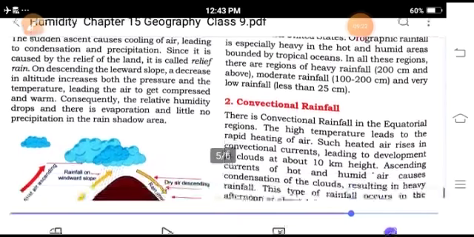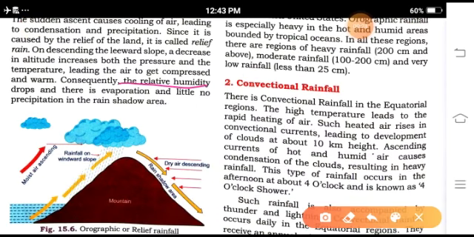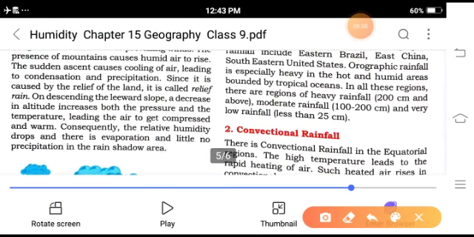Why? Because the relative humidity drops and there is evaporation and little or no precipitation in the rain shadow area. The sudden ascent causes cooling of air, leading to condensation and precipitation because water is present there. There is more water, and the air takes the water and becomes saturated.